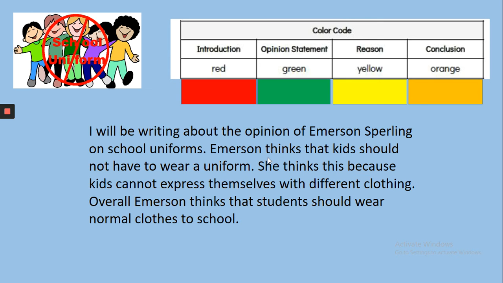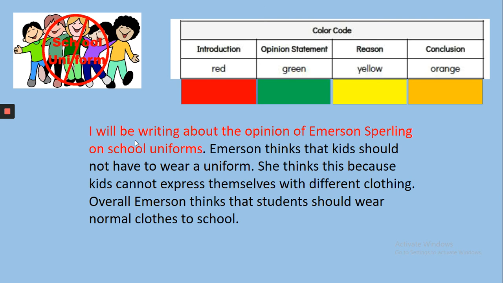So the first thing we need to do is find the introduction. Now the introduction is the beginning, and it's introducing what this whole thing is going to be about. So in red, I highlighted, or you can underline whatever, the introduction. So the introduction is she's going to write about her opinion on school uniforms. So I know that the whole paragraph is going to be about her opinion on school uniforms. So I did that in red.